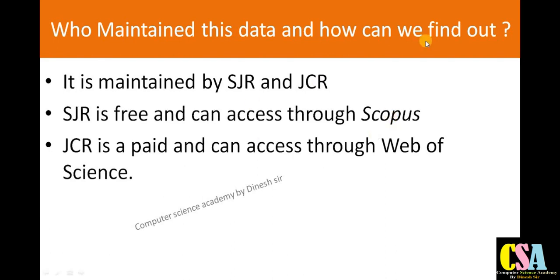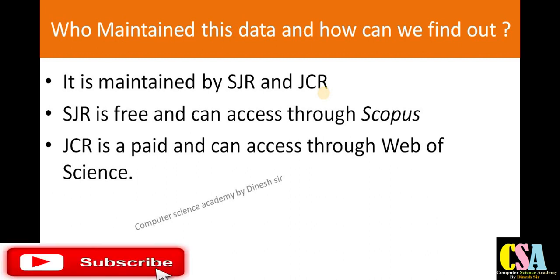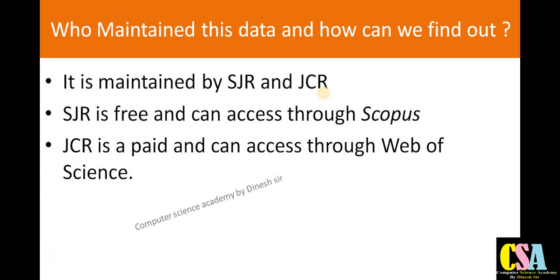SJR is free and can be accessed by everybody through the Scopus indexed journals, and JCR is a paid tool and can be accessed through the Web of Science. So you can easily understand: SJR is maintained by Scopus or Elsevier, and JCR is maintained by the Web of Science. Now let's move to the computer screen. We will see how quartile 1, 2, 3 and 4 look.